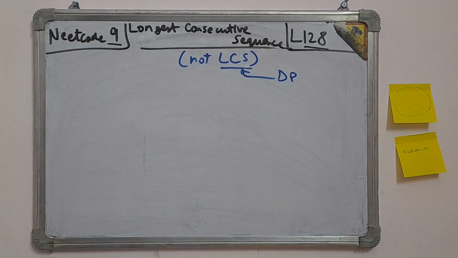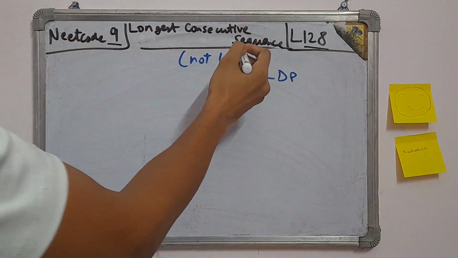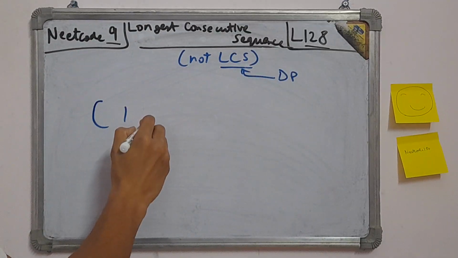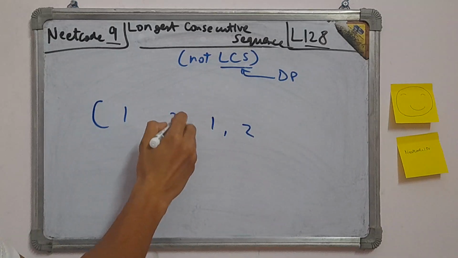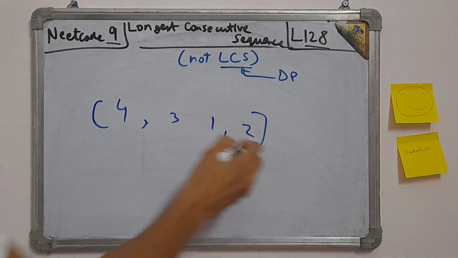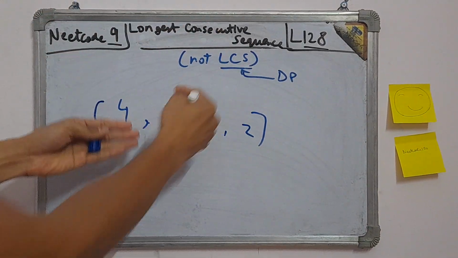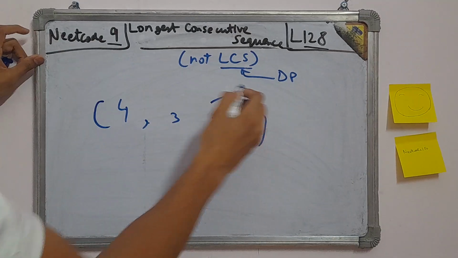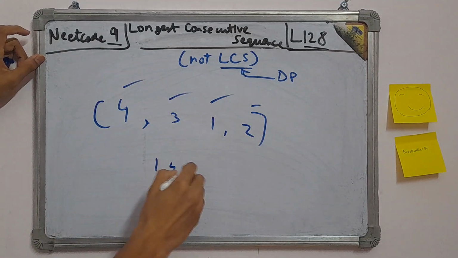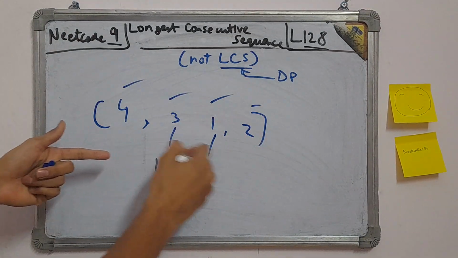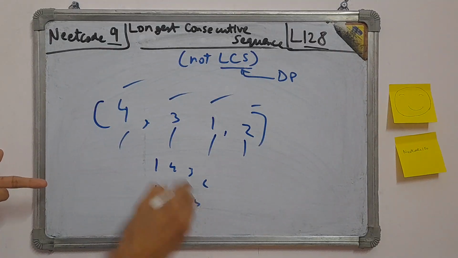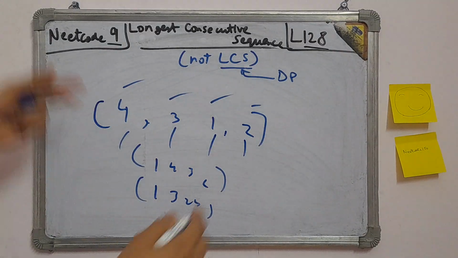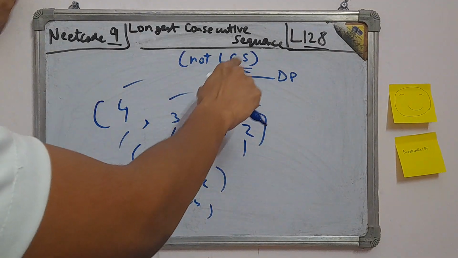So let's go word by word to understand what the question wants. What is a sequence? Let's say we have an array 1, 2, 3 and 4. A sequence is if we take elements from this array in any order. Let's say we take 1, 4, 3, 2, or maybe 1, 3, 2, 4. These are sequences.